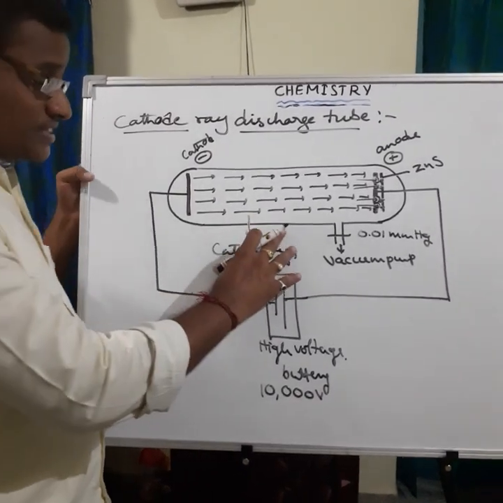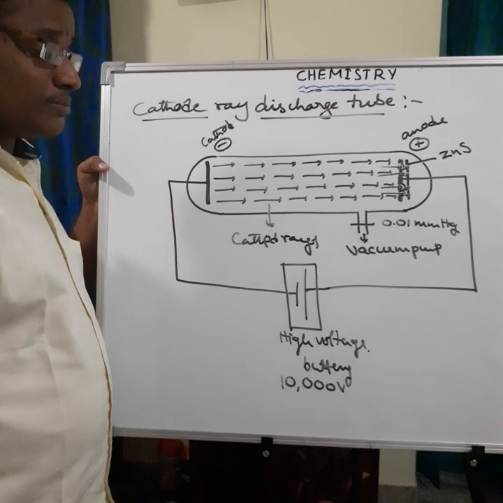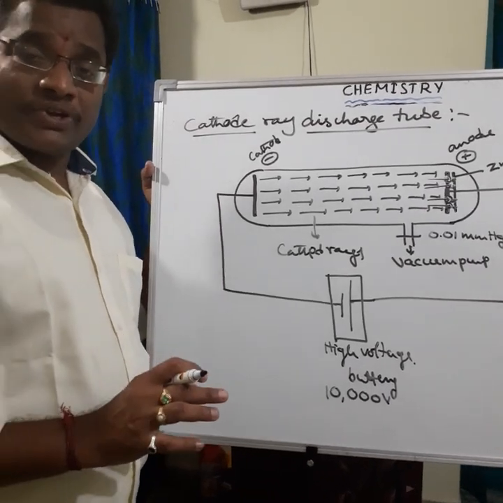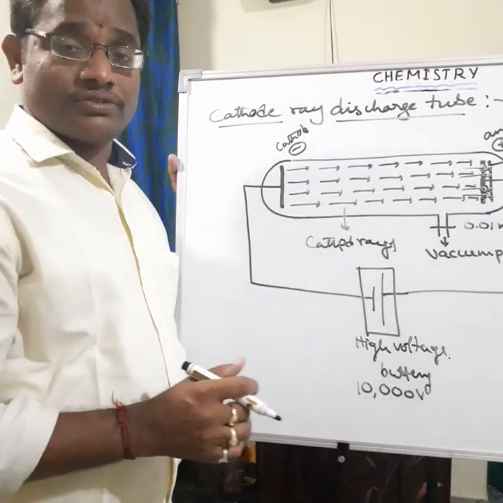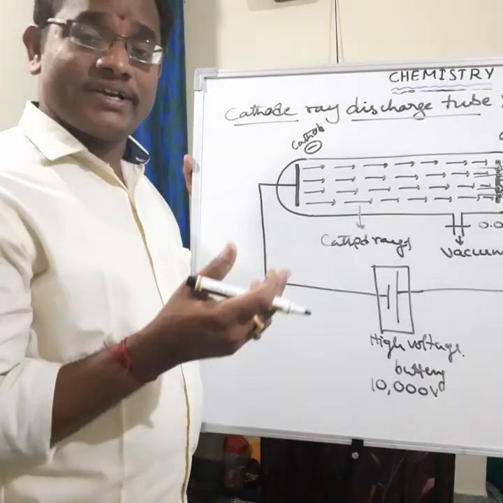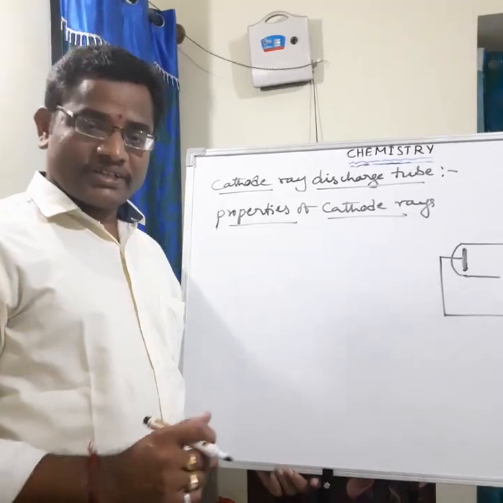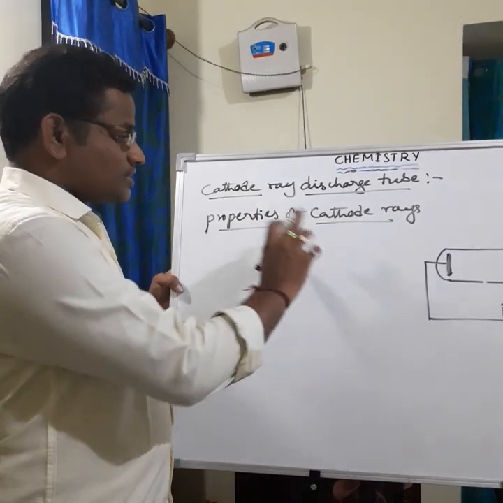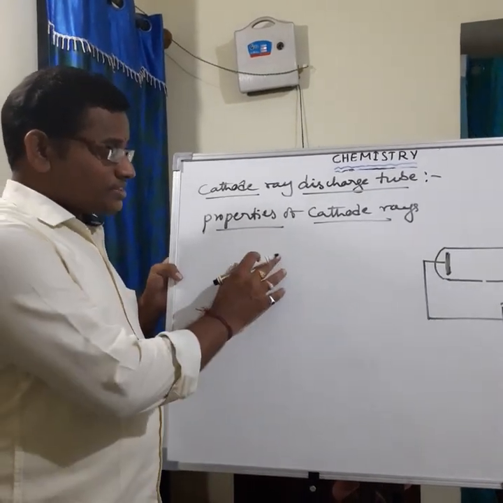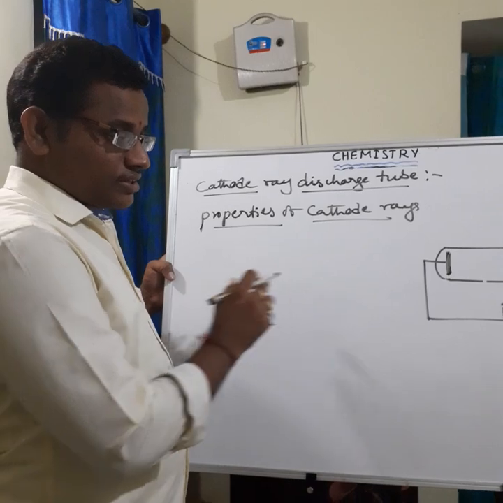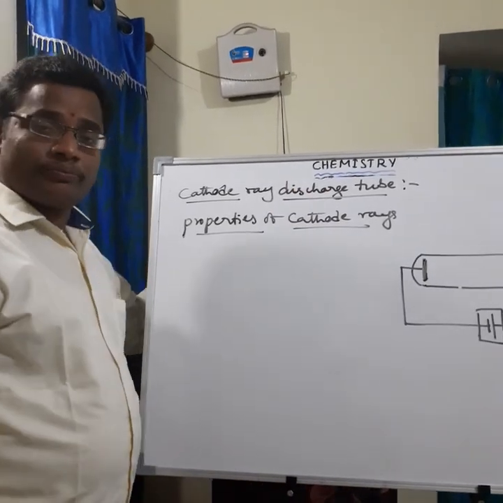Okay, so from this experiment, J.J. Thomson concluded some points. These points are called properties of cathode rays. The next topic is properties of cathode rays. These properties are obtained from the cathode ray discharge tube experiment.